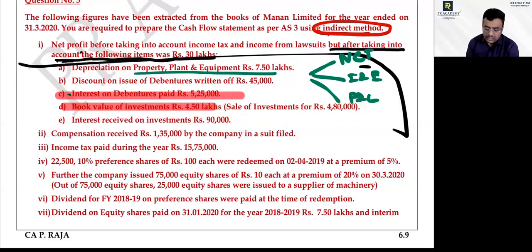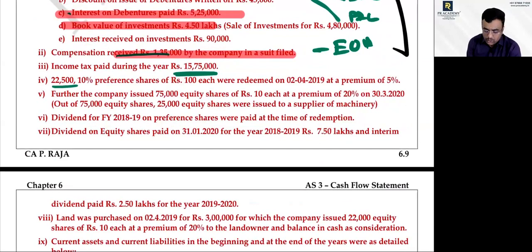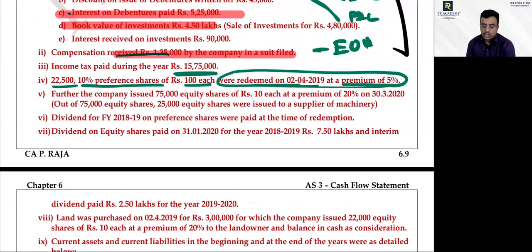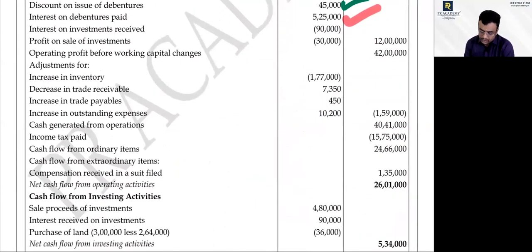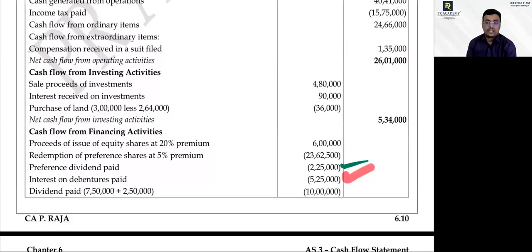Now, compensation received of 1,35,000 by the company from a lawsuit: is it ordinary or extraordinary? Extraordinary item. Tax paid 15 lakhs 75,000: of course you know it has to be considered in operating activity. 22,500 10% preference shares of 100 each redeemed at a premium of 5%. So automatically you know that it is 2,25,000 plus 5%. Yes or no? Yes, sir. So the preference amount is given here, and the 5% premium is also included here. Sure?